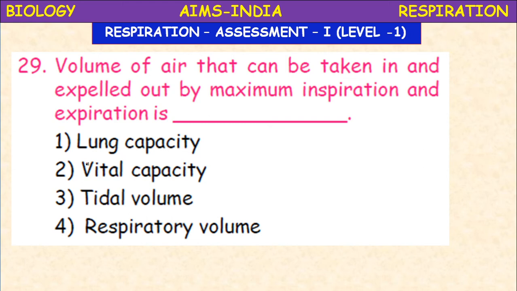The volume of air that can be taken in and expelled out by maximum inspiration and expiration is called what? Lung capacity, vital capacity, tidal volume, or respiratory volume? It is the vital capacity.